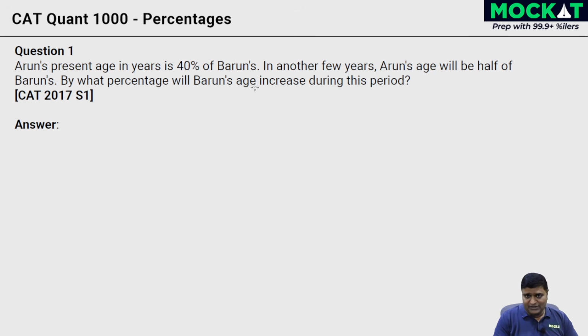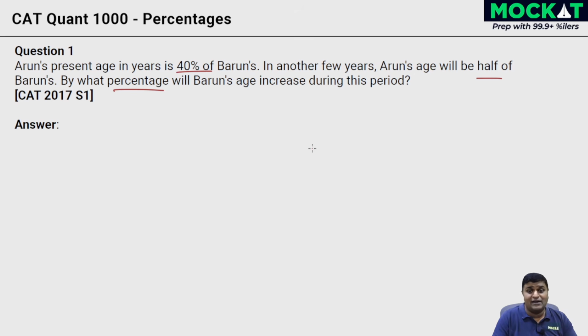Arun's present age in years is 40% of Barun's. In another few years, Arun's age will be half of Barun's. By what percentage will Barun's age increase during this period? I mean, read it fast, you're not going to understand much. But there are a few key things you need to make note of. Everything is given to you in relative terms, right? 40% of something, half of something, and so on. There are no absolute values over here. We need to find a certain percentage as well.